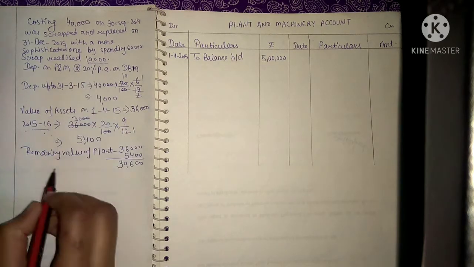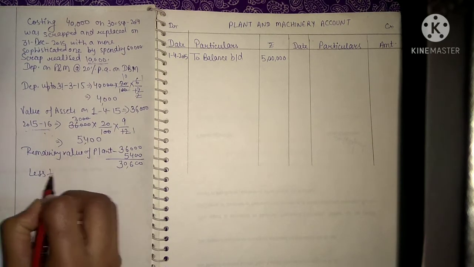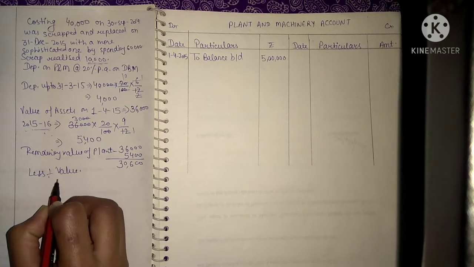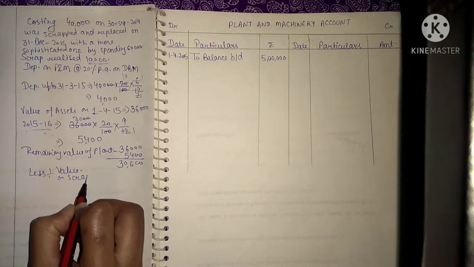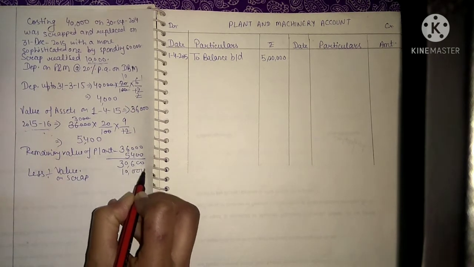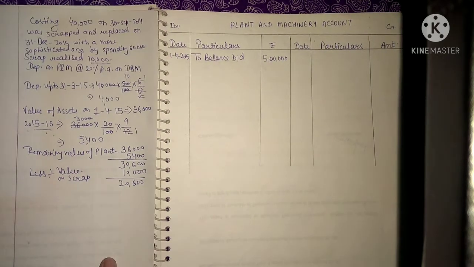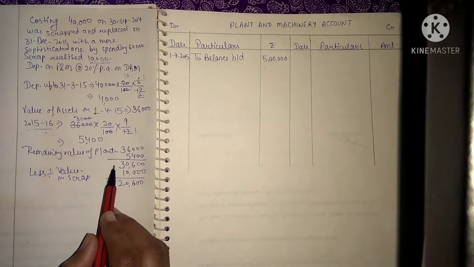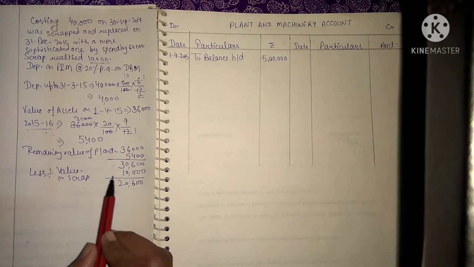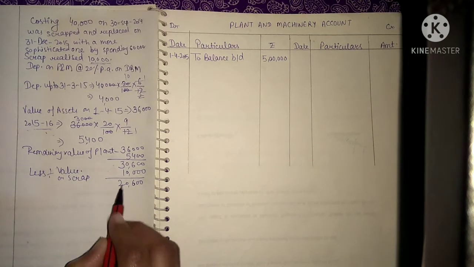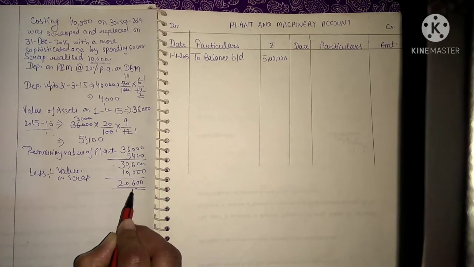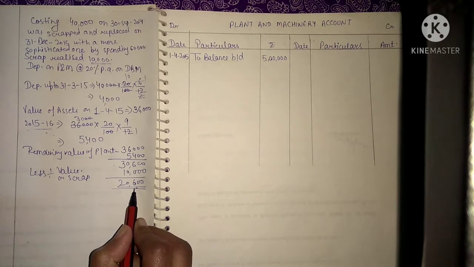This is 10,000. So we will less value realized on scrap 10,000. So the remaining value is 20,600. So see, the value of the plant was 30,600, but we could only realize 10,000. So this 20,600 rupees is your loss on the sale of your plant.